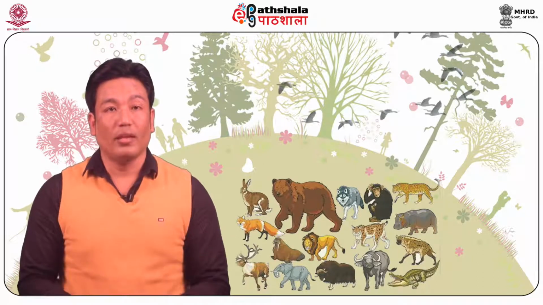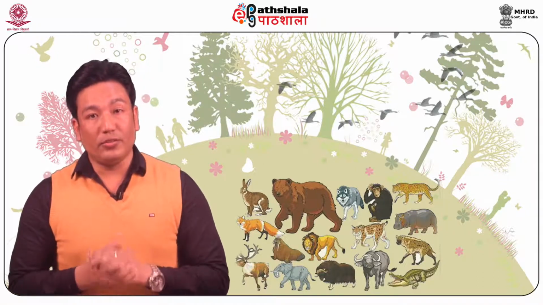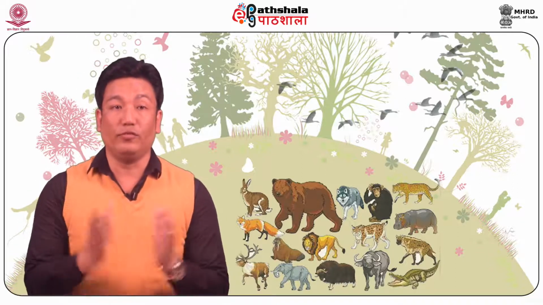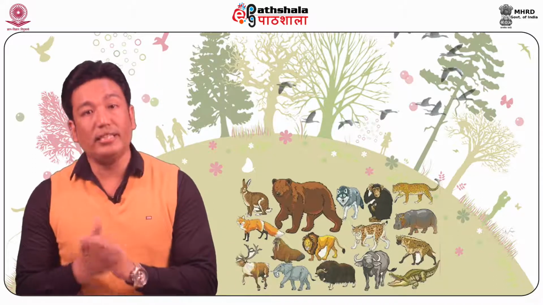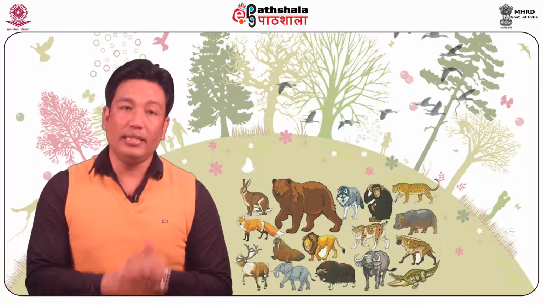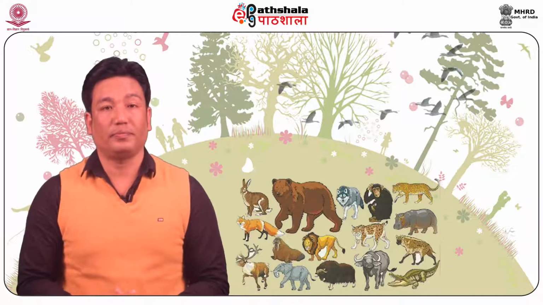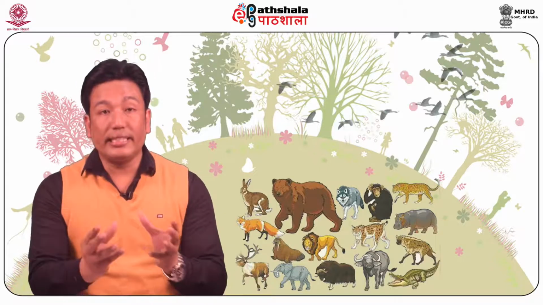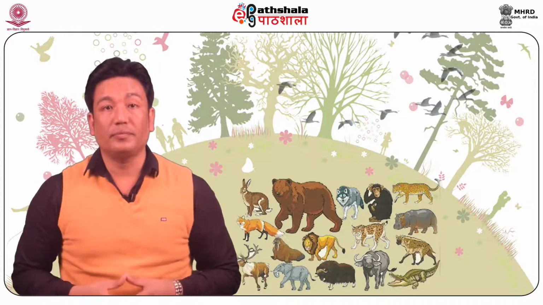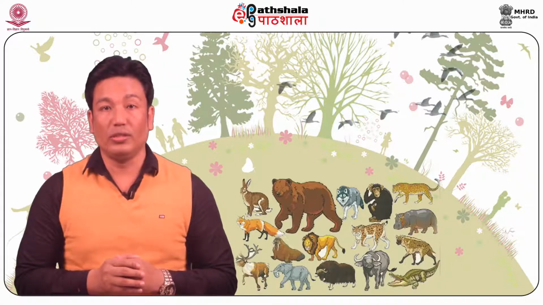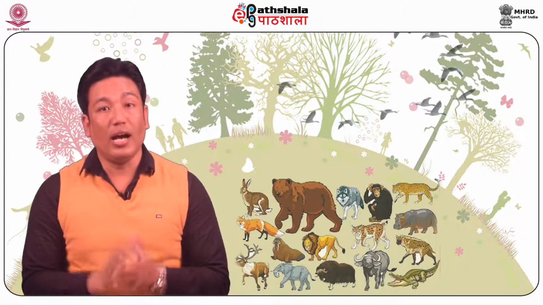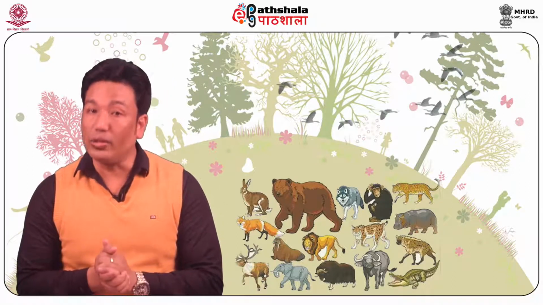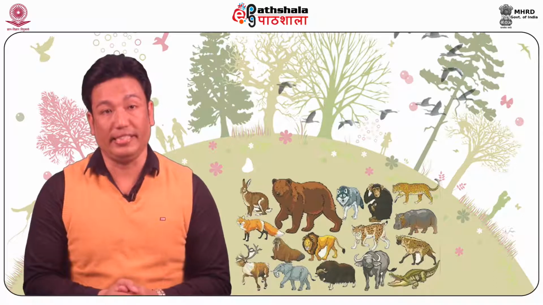Herbivores may range from organisms depending on particular plant structures and food sources to organisms dependent on particular plant species or groups. Animals which are specialized to feed on certain plant groups or species for their growth and development are called plant host specific, and the specialization is called plant host specificity.